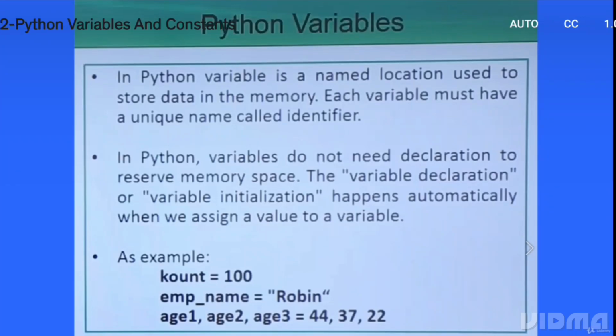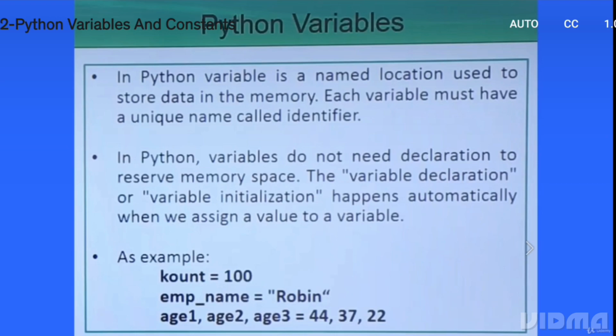Python variables and constants. We shall start our discussion with Python variables. We know that in any programming language, we define some variables. So variables are nothing but some named memory locations. How many memory locations will be defined under one variable? That will be decided by its data type, that is the size of the data type.